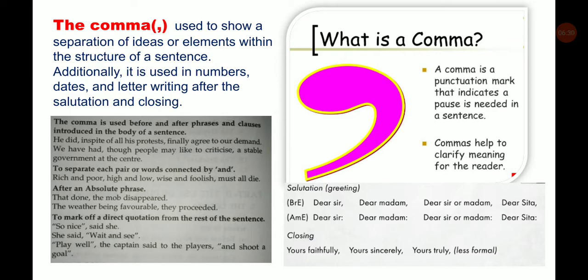Salutations, as used in British English: Dear Sir, Dear Madam, Dear Sir or Madam, Dear Sita. And at the closing of a letter, while writing a letter, at the ending part of the letter, we write Yours faithfully and then put a comma. Yours sincerely, you put a comma. Yours truly, put a comma. So this is how the comma is used.